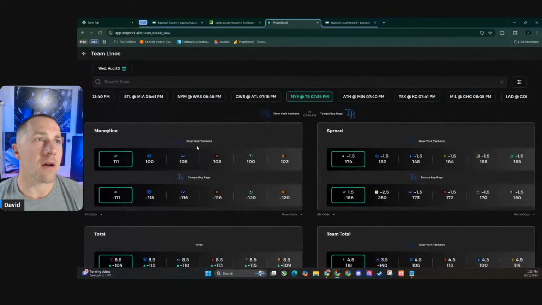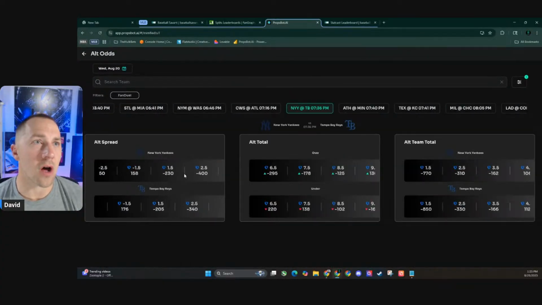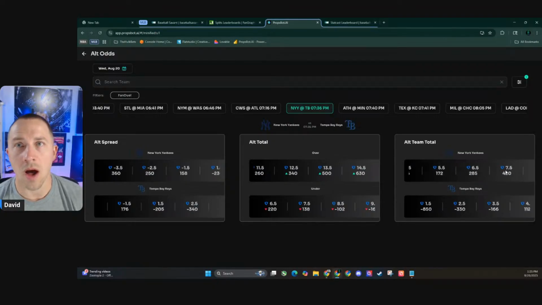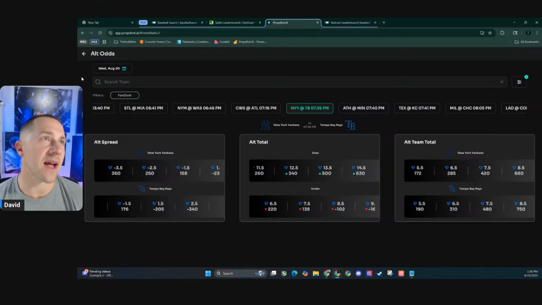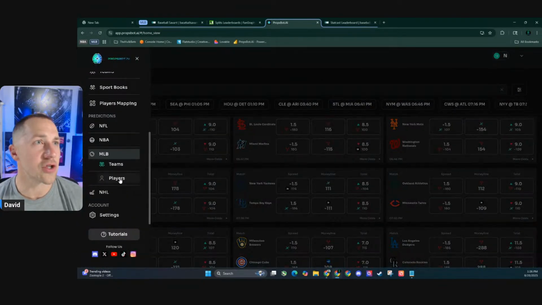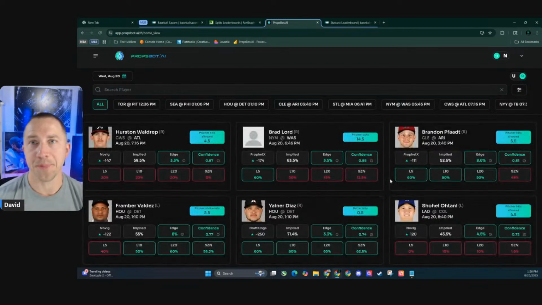Yeah, what else is there? I don't know. Just a lot of good stuff being added. Alternate odds. If you want to just alt the lines and stuff, you can look at that and what that looks like. Team total. So if you want to take the Yankees total, 7.5 plus 7.5 right there. That's how you do it. If you want the Tampa Bay plus 7.5, that kind of thing, 7.5 runs, all that stuff. I am going to focus on player props, but I did just want to at least show you guys that.